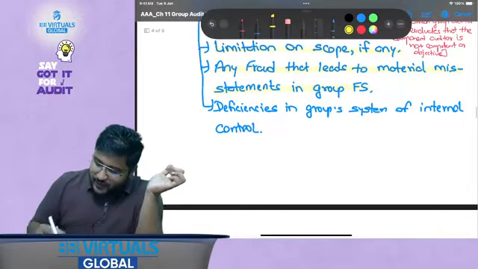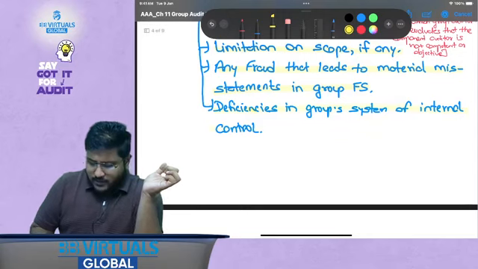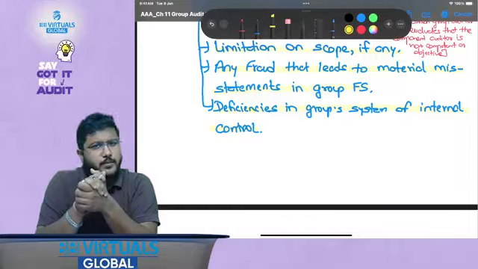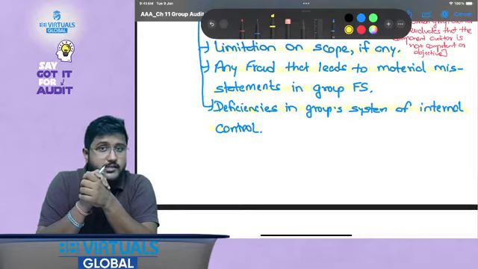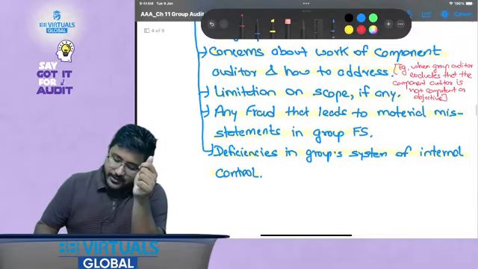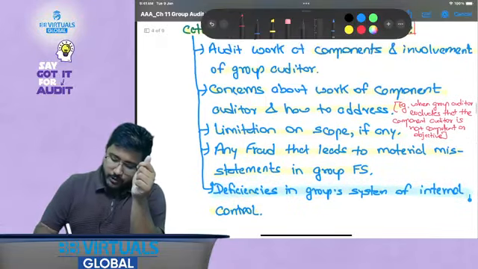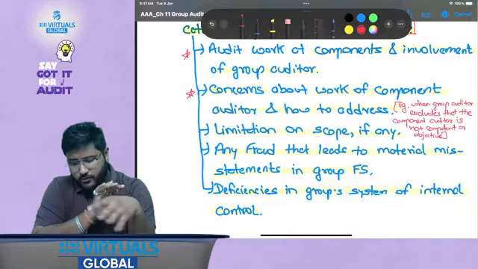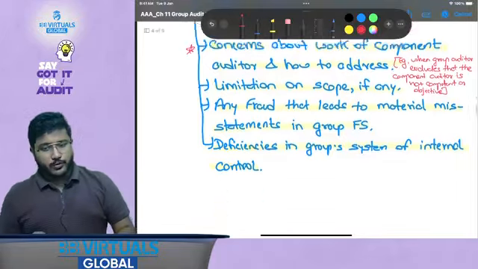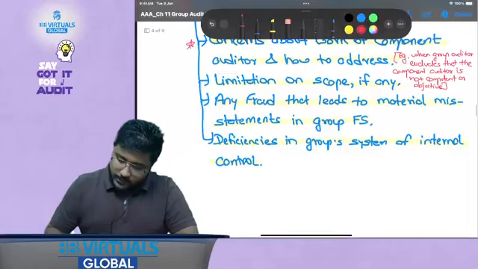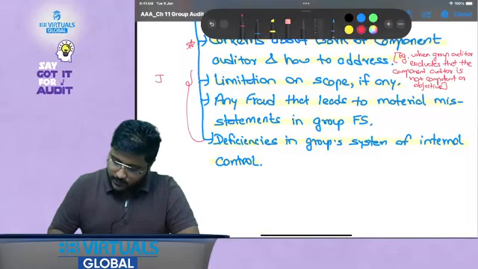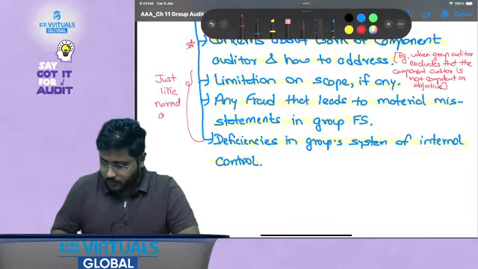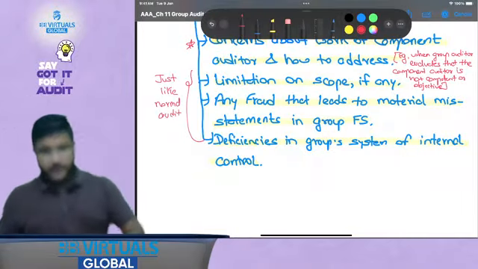Okay. Now, deficiencies in the group's system of internal control. In a normal case also, under ISA 265, we communicated to those charged with governance. So here also we will be communicating to those charged with governance. Has anything changed? Yes. What has changed? These 2 points have changed. Point 1 talks about the involvement of component, and point 2 talks about the concerns regarding the work of the component. These 2 points are new. And these 3 points are just like a normal audit. I hope this is clear.